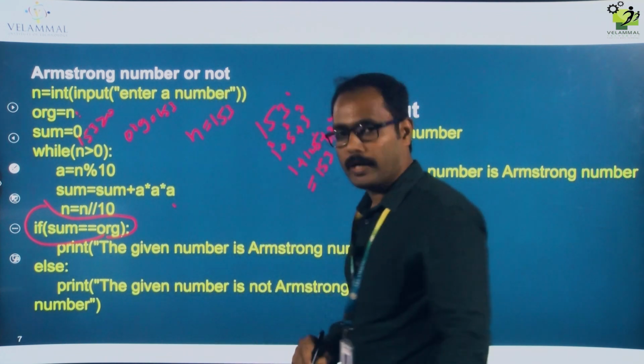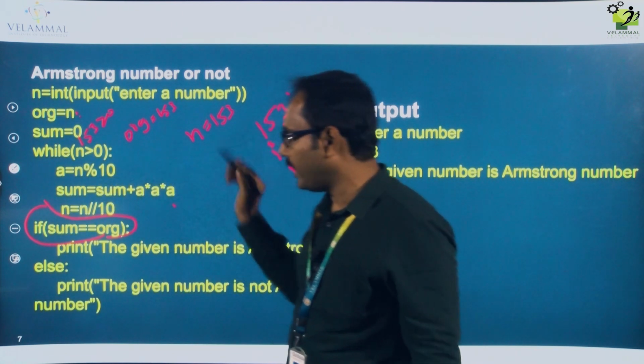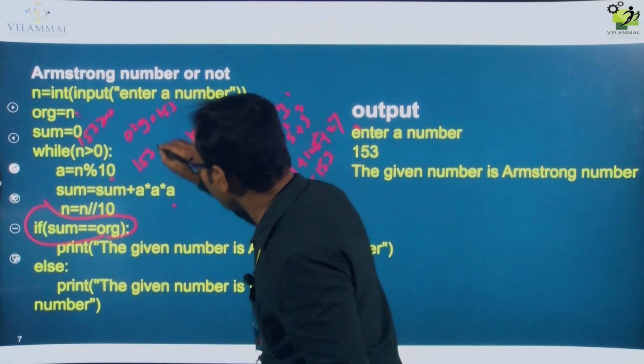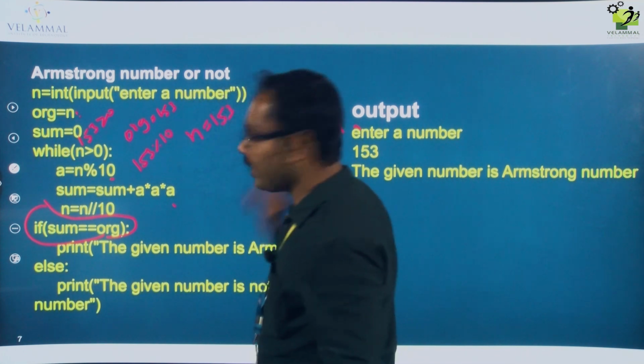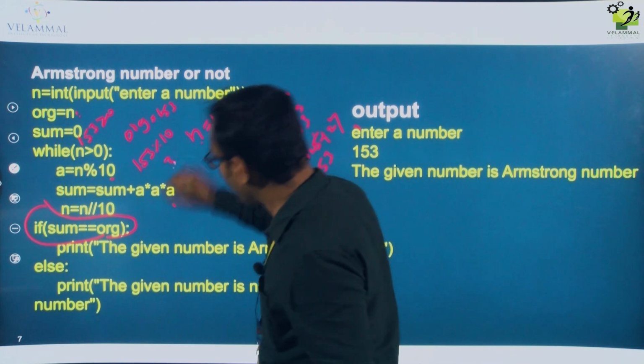The condition is true only. a equal to n modulo 10. The n value is 153, so 153 modulo 10. What is the value you will get? It will give you the remainder value, so 3 only you will get.